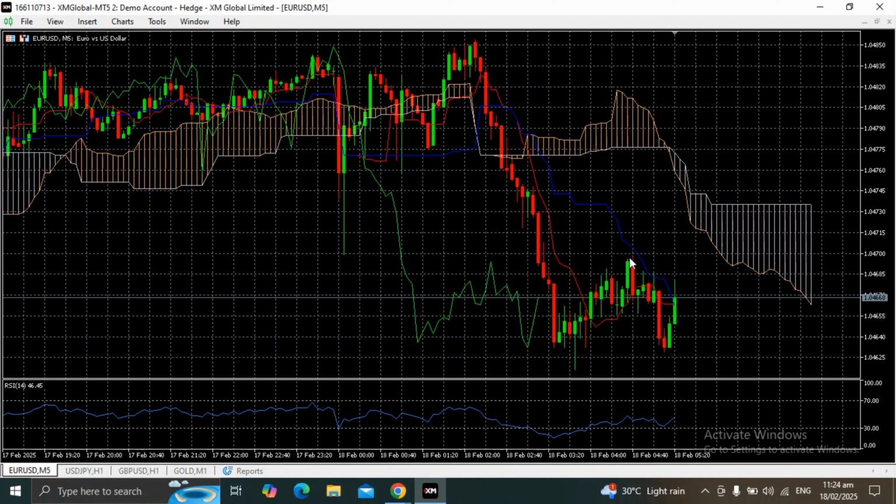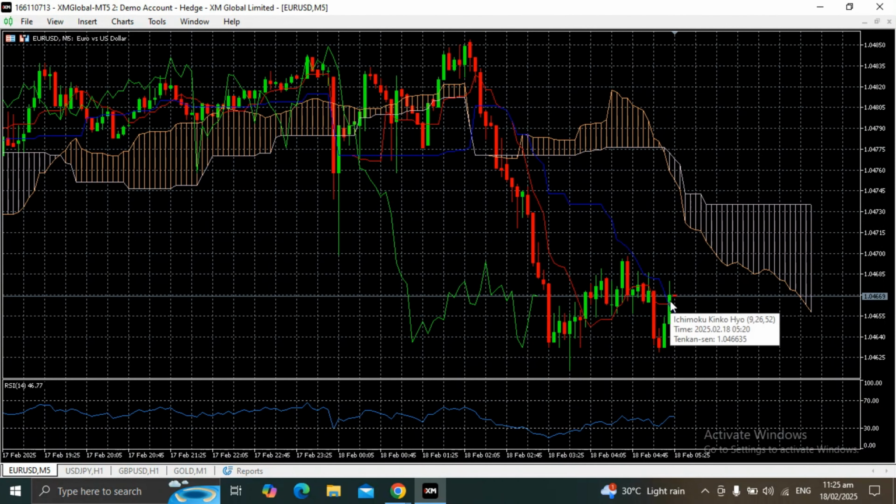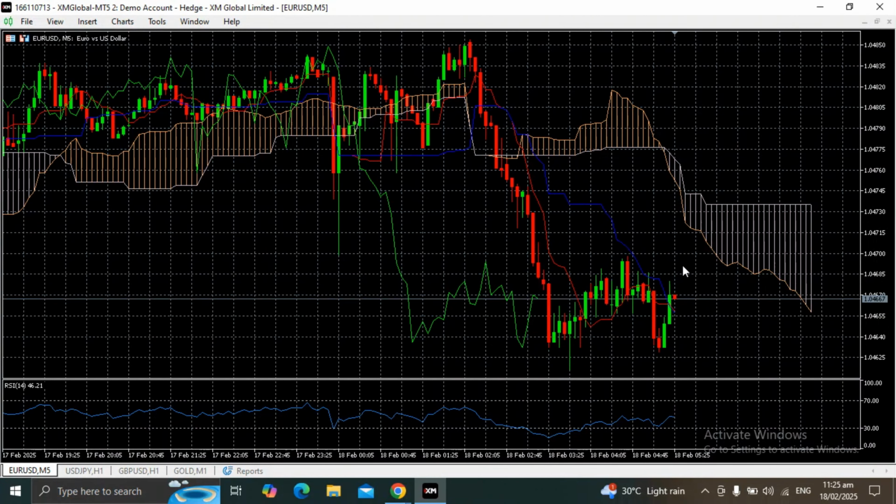Because last time it went up here, but did not hold. The buyers weren't able to break into this price here, and eventually it went down to here. So now the buyers will try again to break this part here.